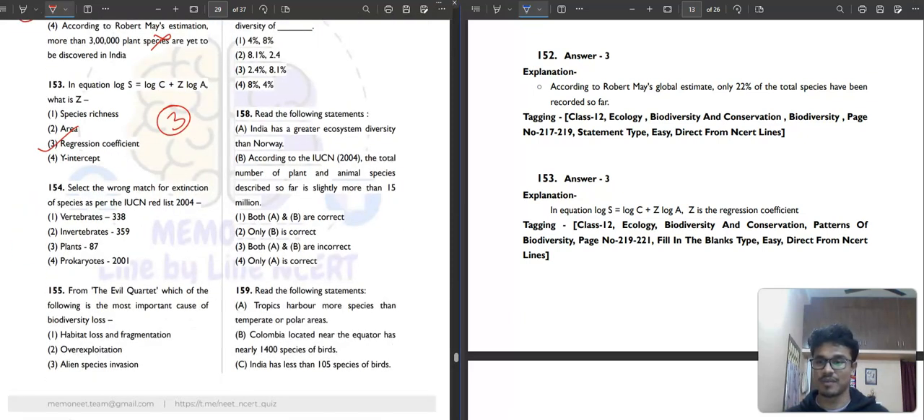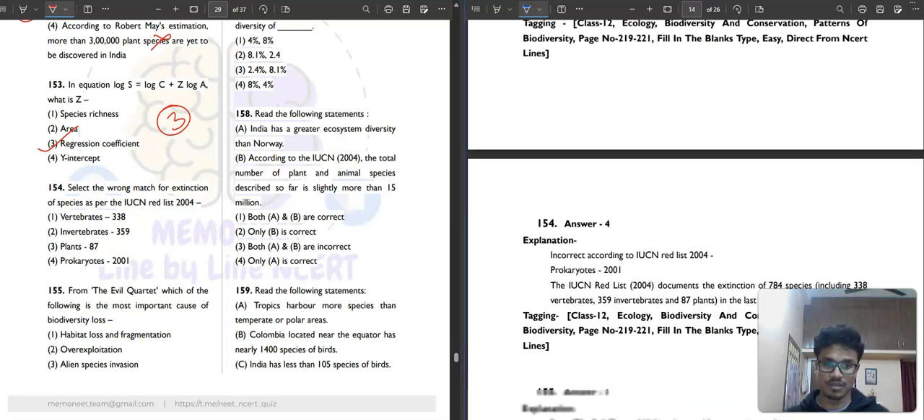Then question number 154. Select the wrong match for extinction. Tell me what is the wrong match for this extinction. Vertebrates 338, correct. Invertebrates 359, correct. Plants 87. Prokaryote 2001. It's the incorrect one according to the IUCN lists. That is prokaryote, I don't know. This is not correct. So the fourth option is our correct answer.